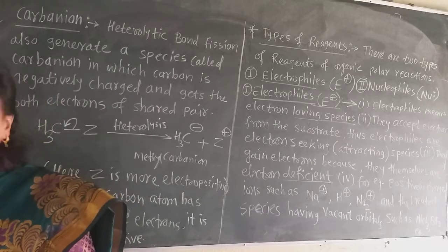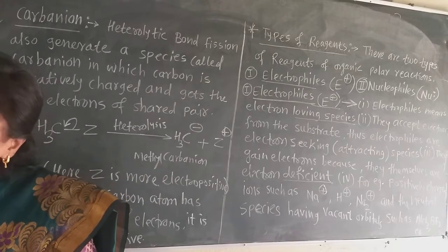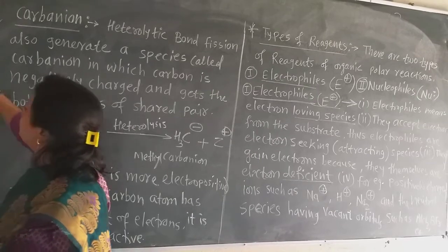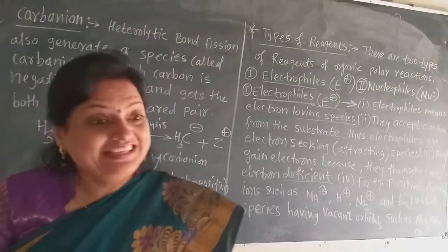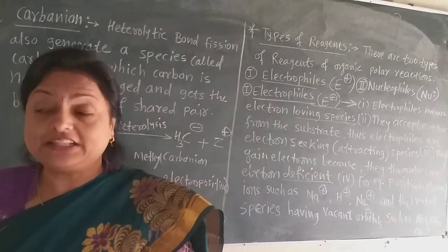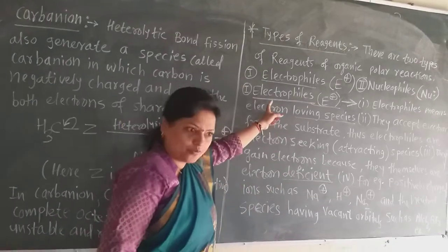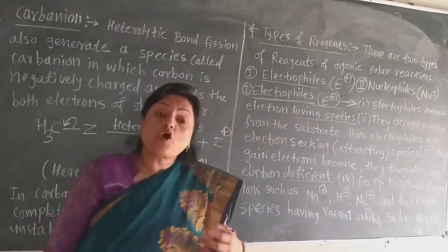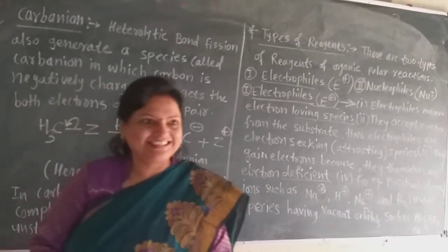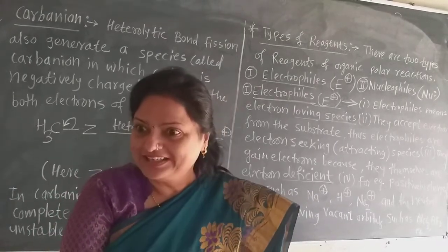Now they gain electrons from the electron rich species. Rich here does not mean plenty of money. Here rich means plenty of electrons. So these electrophiles, which are positively charged, attract or gain electrons from species which are electron rich or which have lone pairs of electrons on them.